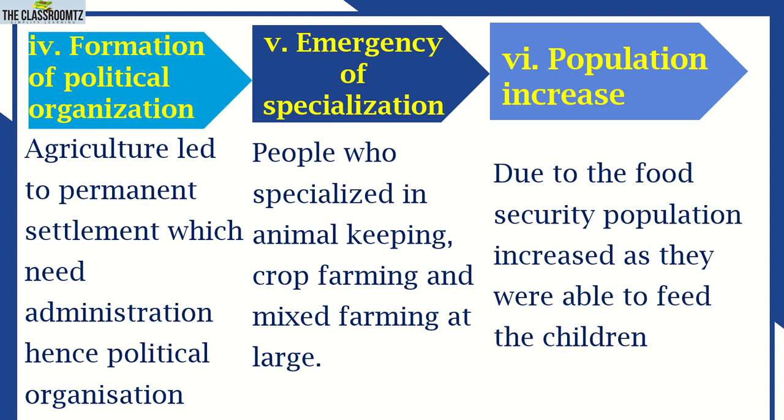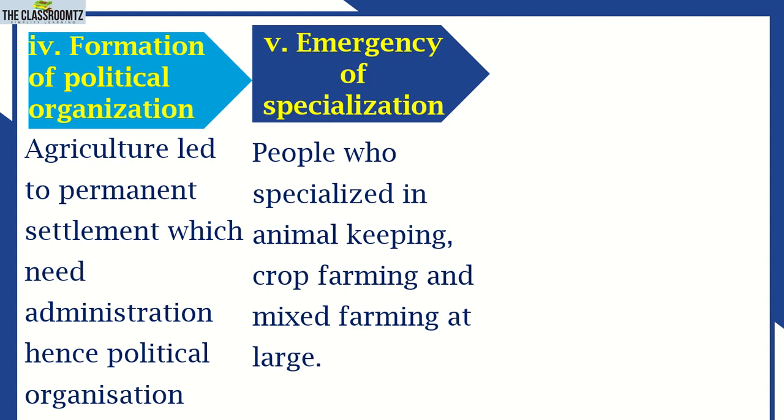Emergence of specialization. People specialized in animal keeping, crop farming, and mixed farming at large. So we got different groups of people doing different activities. We got people who are pastoralists, we got people who are farmers, and also those who are doing both activities at once. That is mixed farming. So there was the emergence of specialization: animal keepers, crop cultivators, and mixed farmers.